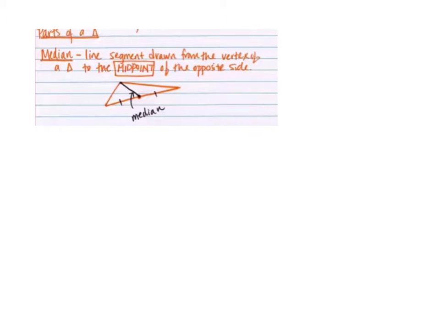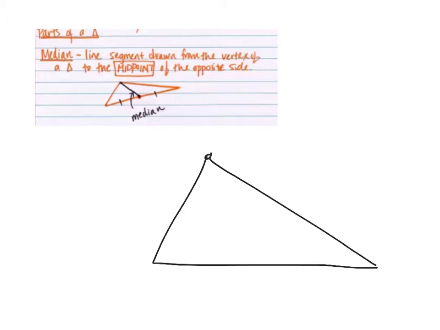So midpoint, so all I do is I go in any type of triangle, and it doesn't matter what the triangle looks like, any kind of triangle, I go from the vertex of the triangle to the midpoint of the opposite side. So you have to know that this is the midpoint by some distinction. Either it's given to you that it's the midpoint, or it is shown in the picture that it's the midpoint. So this line right here is called the median. Okay, that's the median.